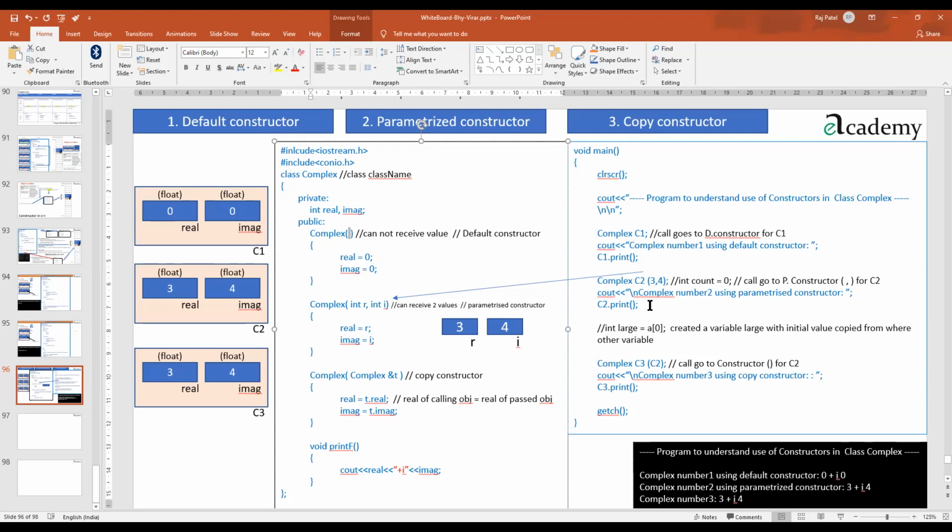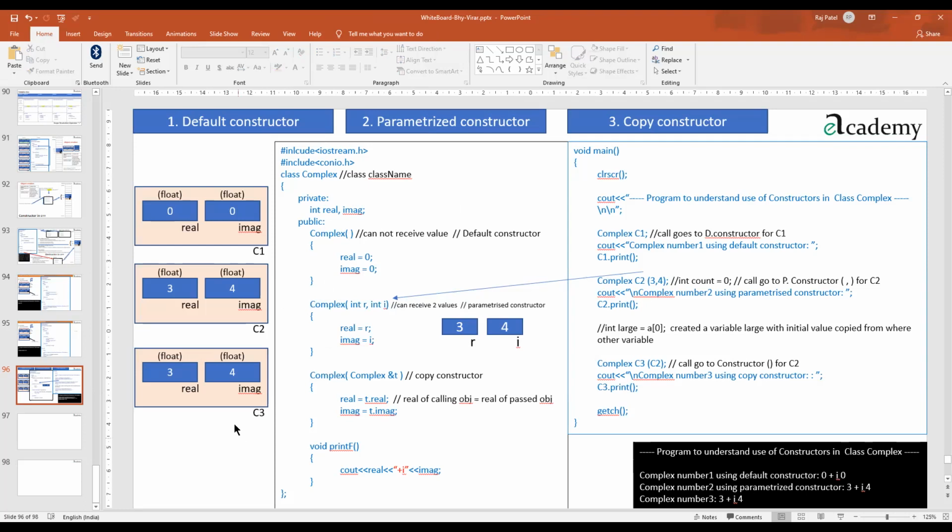But if you start passing something, then it is called a parameterized constructor, which is over here, the second one. And the third one is the copy constructor. It means if you want to create an object by copying values from earlier created objects, then this can help you by the call by reference method. Okay, so apart from all these things, let's take one small example in which we can see how these constructors can help us in some programs.